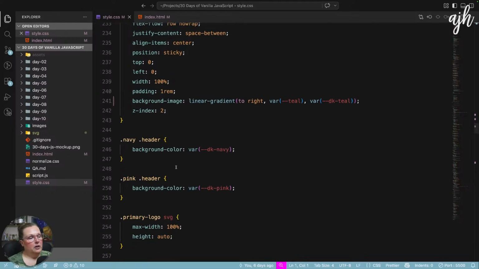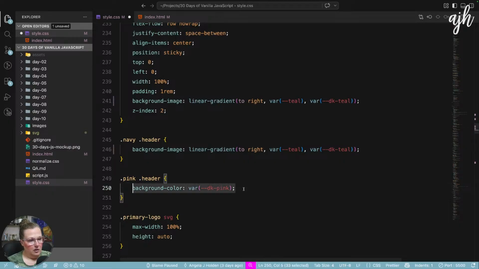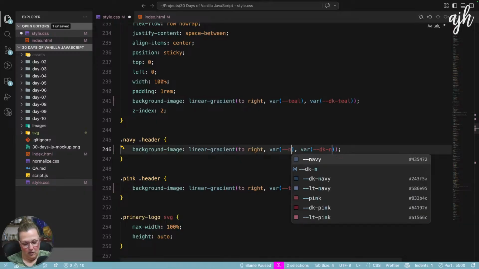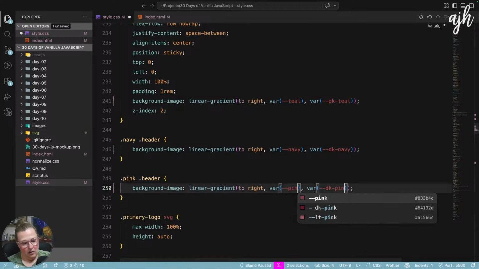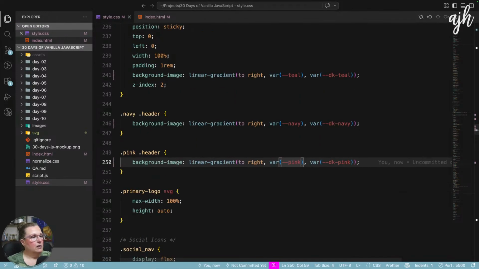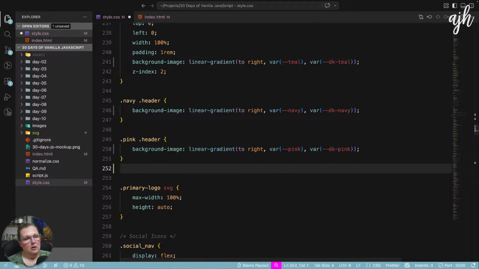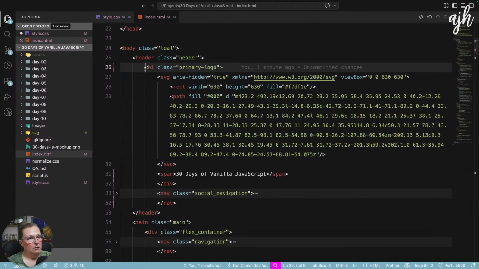Oh, and you know what we're going to want to do here? We're going to want to make sure that we are also including our background gradient for the navy and the pink. So we can go ahead and do that now. So this would be navy, and this would be pink. And we'll come back and test this. So the primary logo is the container for the SVG and the span. So let's just flexbox these two things, right?